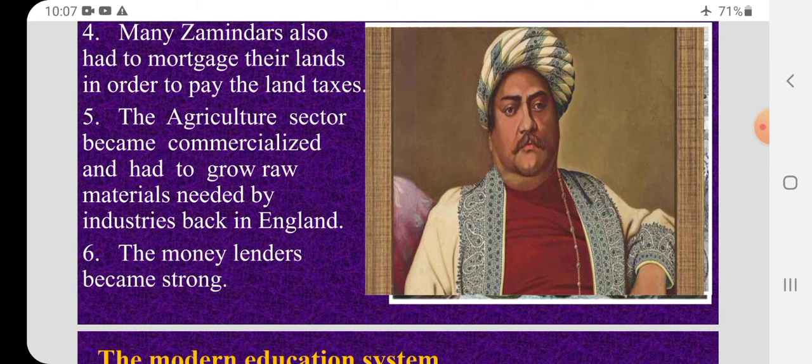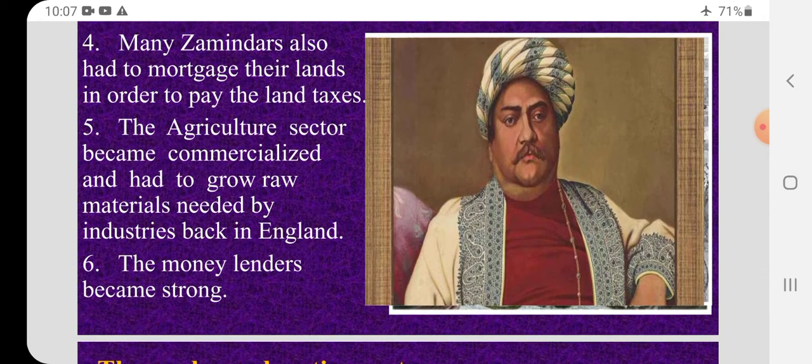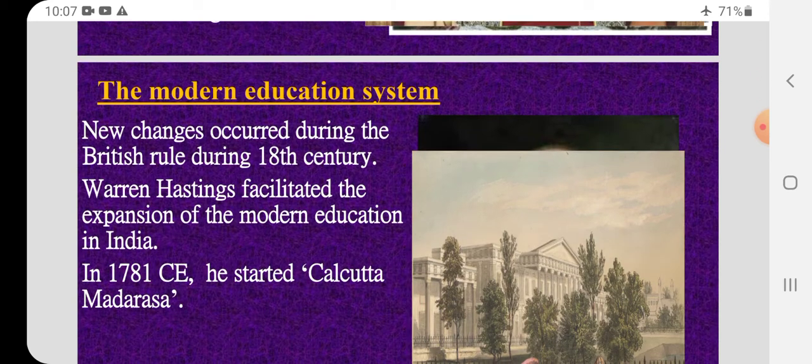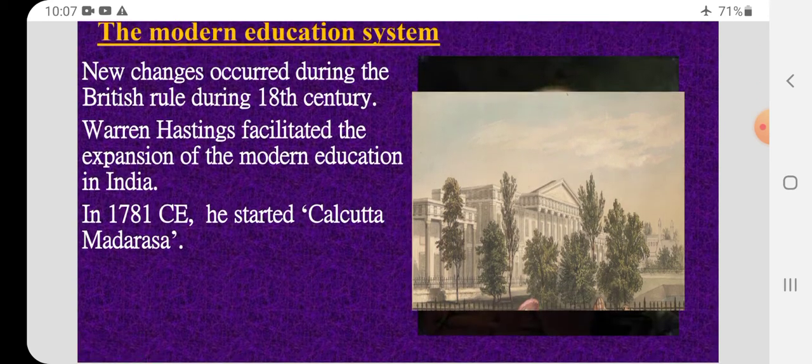The money lenders became strong. So now the farmers had to go and take loans from the money lenders in order to pay the taxes to the British. So the money lenders became very rich. So this is all about the three policies: the Zamindari system, the Ryotwari system, and the Mahalwari system.